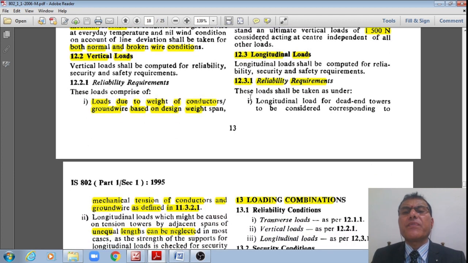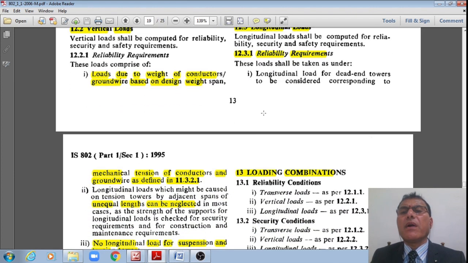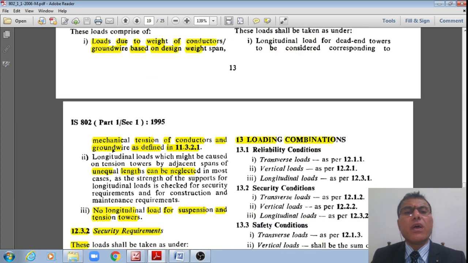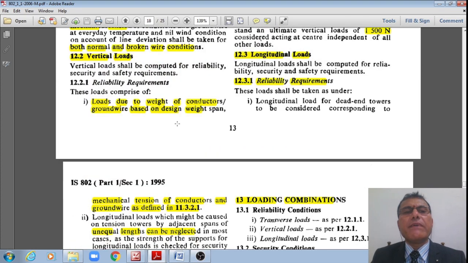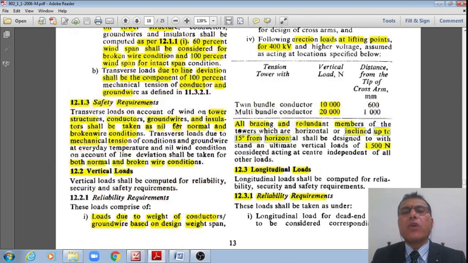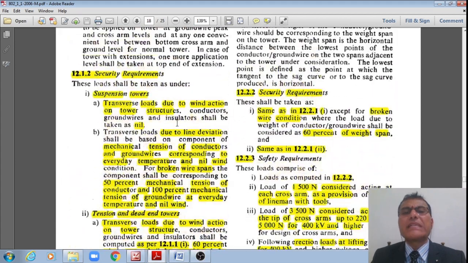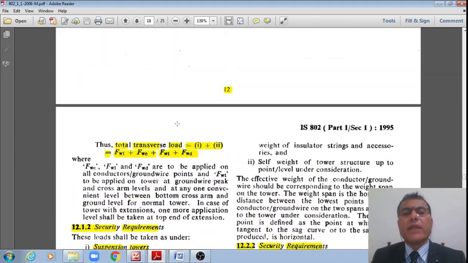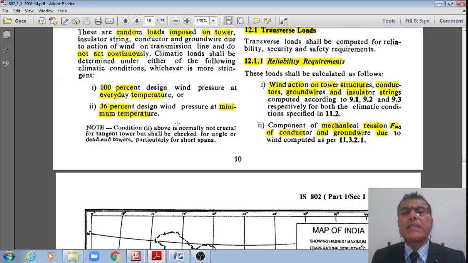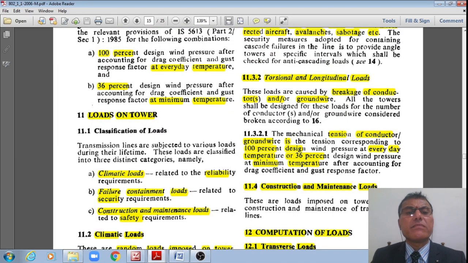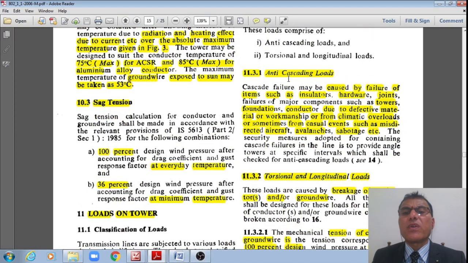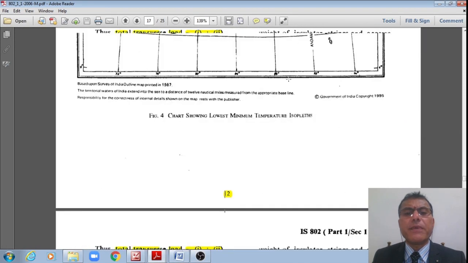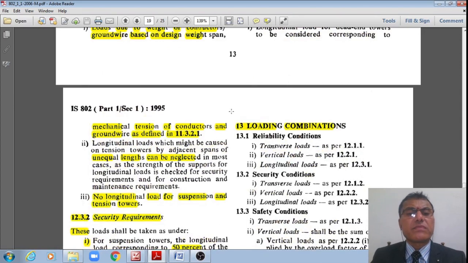From reliability point of view, these loads shall be taken as under. Longitudinal load for dead end towers shall be considered corresponding to mechanical tension of conductors and ground wire as specified in 11.3.1 that we already discussed, in the previous subheading, right? And cascading effect loads, right? 11.3.1 that you consider.